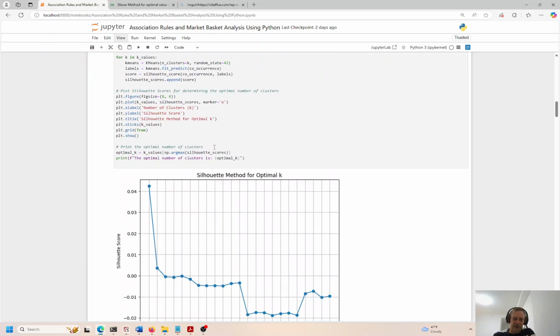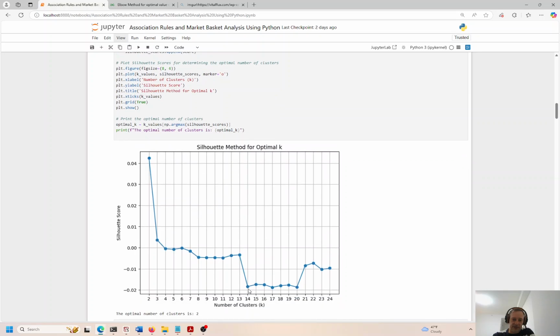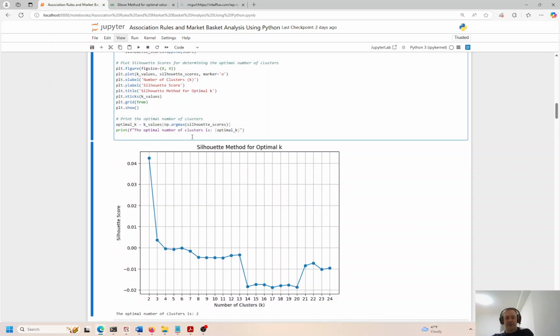There's another way to do clustering. You can use a silhouette method. And here you see a big drop off. So a big bend here is around, I think, about 20 or so, although it kind of flattens out. This looks a little bit weird. And again, the silhouette method, like the elbow method, I just don't think it's really working in this case. In some cases, it's going to work. In some cases, it doesn't work.